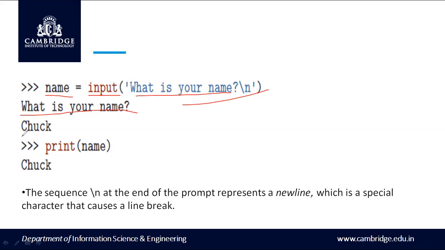When the user types Chuck and I print this variable name, I get the answer Chuck. The sequence has \n at the end of the prompt, which represents a newline, a special character which causes a line break.